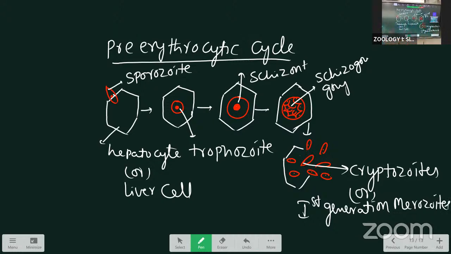This is about the pre-erythrocytic cycle. This cycle completes within 8 days. The pre-erythrocytic cycle is present inside the liver cell. It starts with the sporozoite and ends with the cryptozoites.